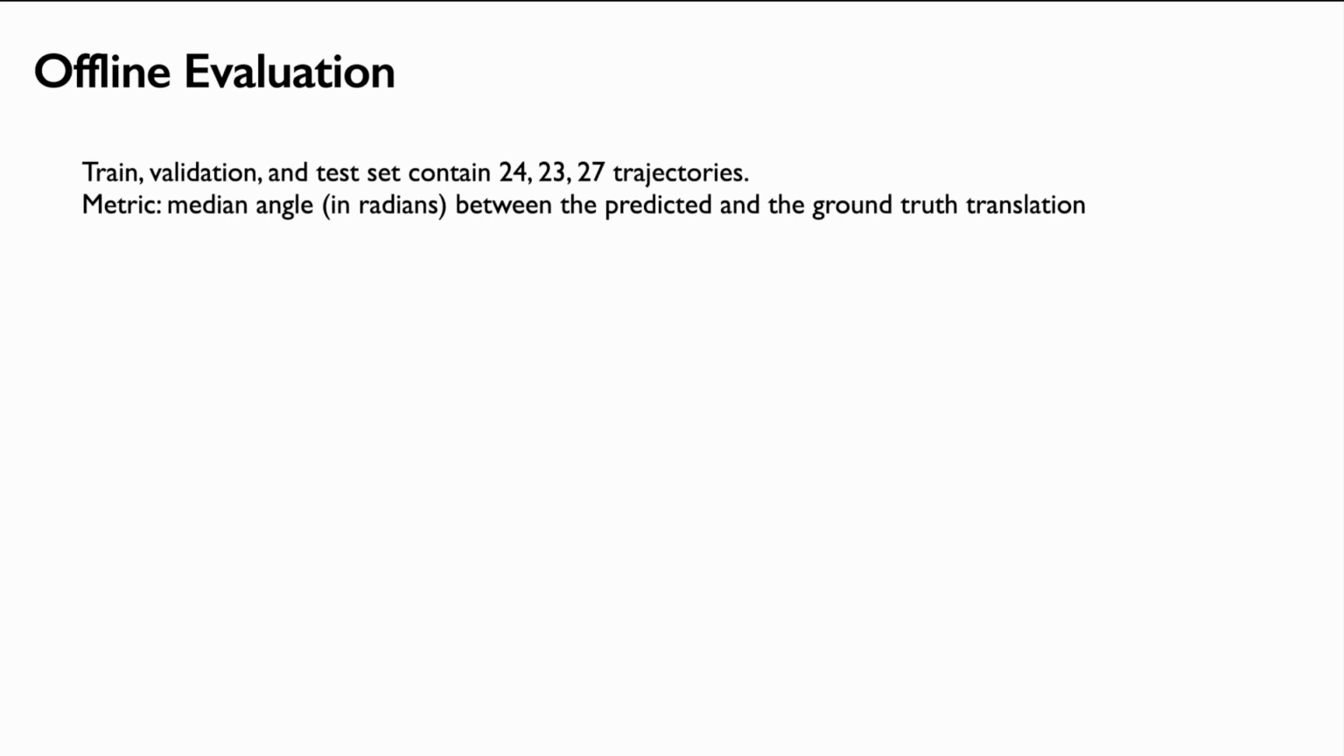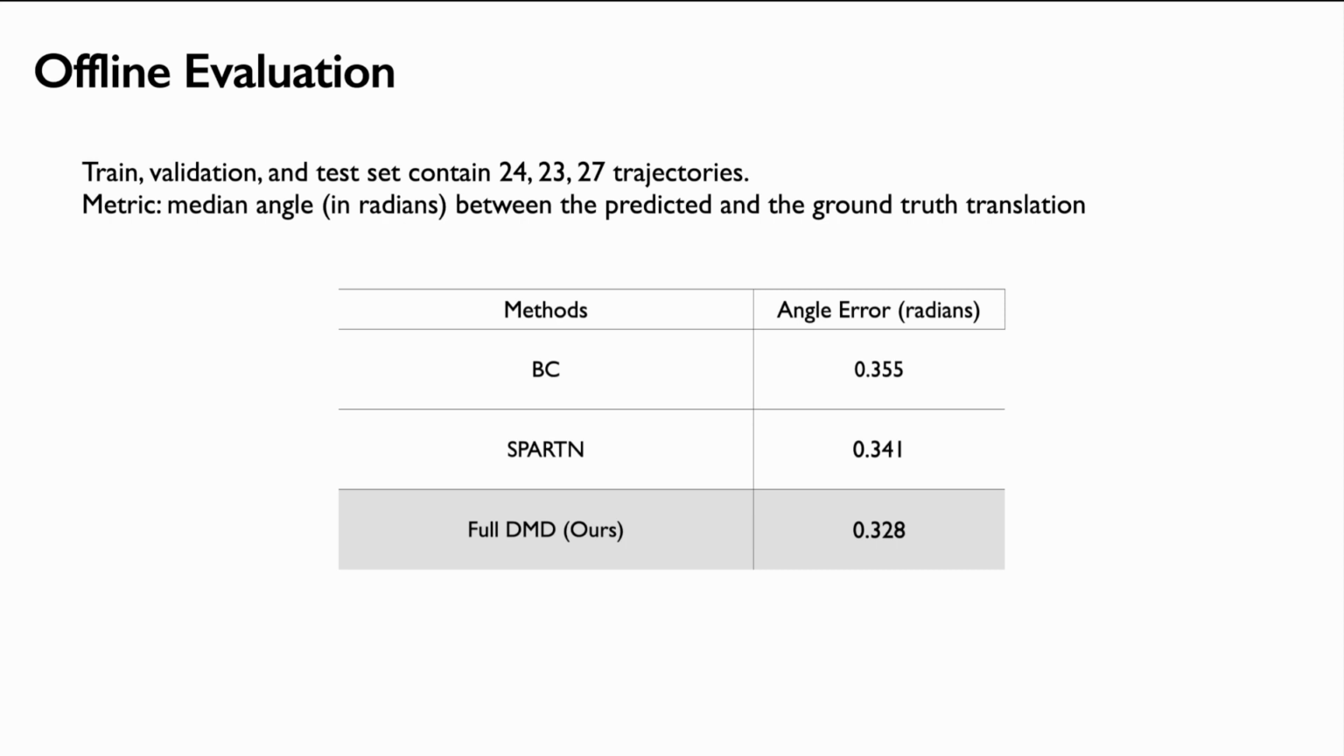The training set consists of the aforementioned 24 trajectories. The validation and test set contains 23 and 27 trajectories respectively. The metric is median angle between the predicted and the ground truth translation. Here we show one part of the offline results. We see that DMD outperforms both baselines on the test set. Details about other offline evaluations can be found in the paper.